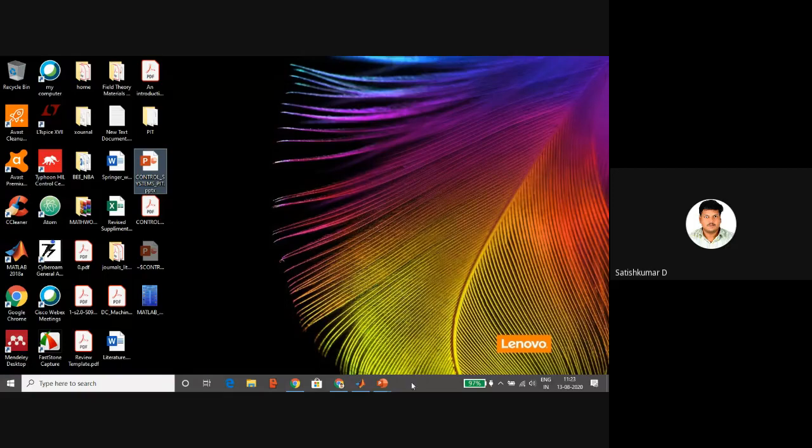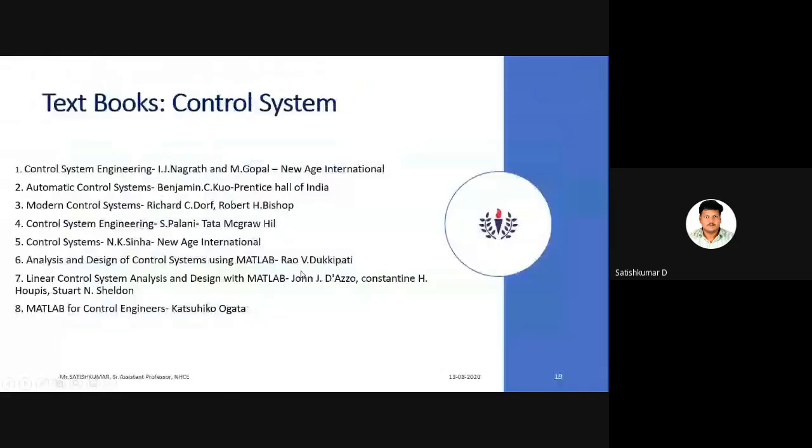Coming back to the PPT. These are some of the textbooks you can refer. These are standard textbooks, prescribed at any university. Ajay Nagrath and M. Gopal, New Age International Publisher, and Benjamin C. Kuo, Automatic Control Systems, Prentice Hall of India.